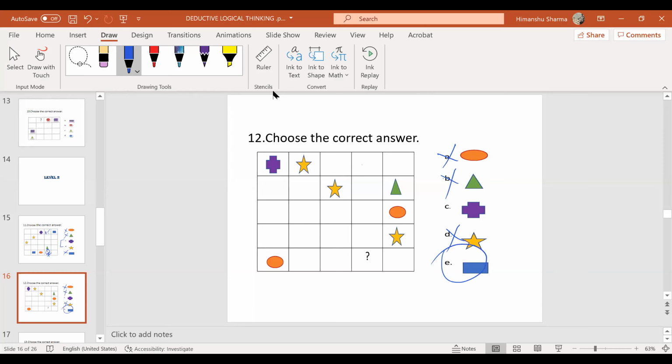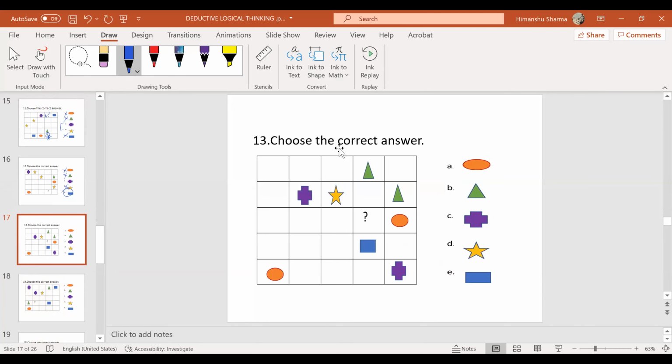Very good. I hope all of you are able to understand the logic. You might be applying different approaches, but this is the fastest and the easiest approach. Good, Pooja. Try this one, people. Try eliminating. So triangle gone, circle gone, rectangle gone.